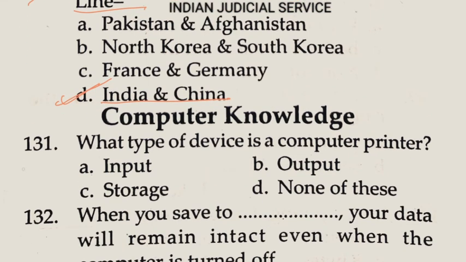Now question number 131. These questions are related to computer knowledge. What type of device is a computer printer? So a computer printer is an output device. So the answer is here option B.